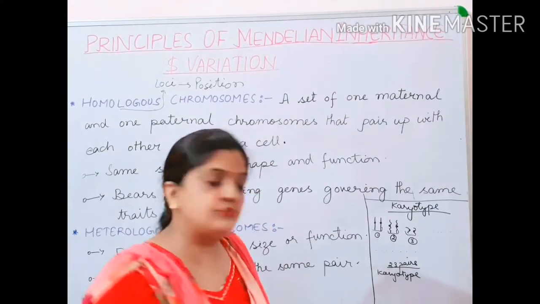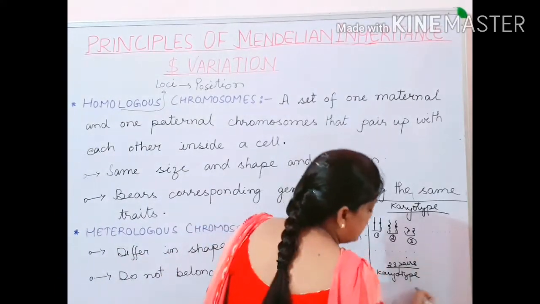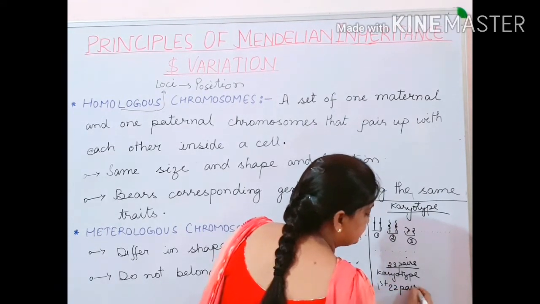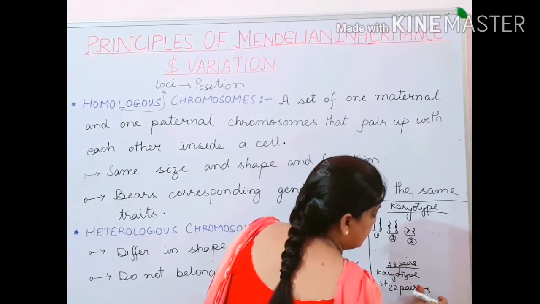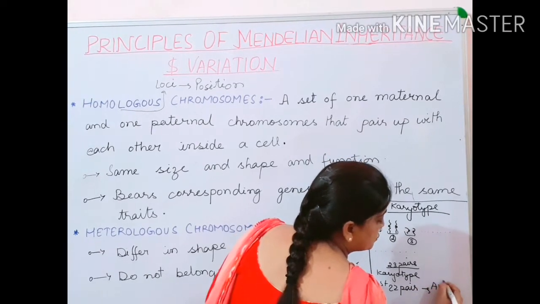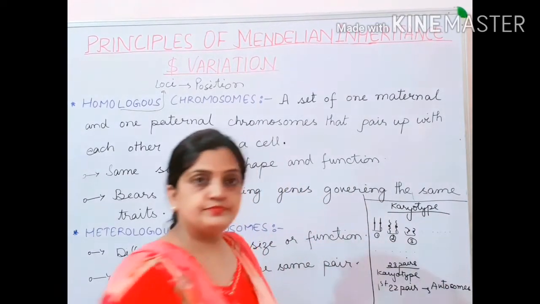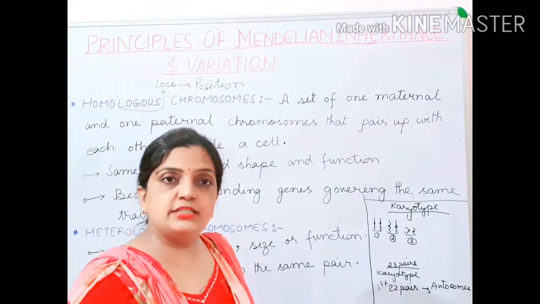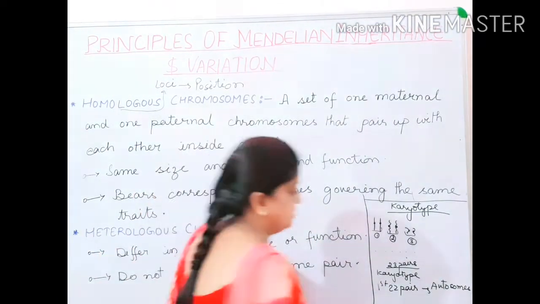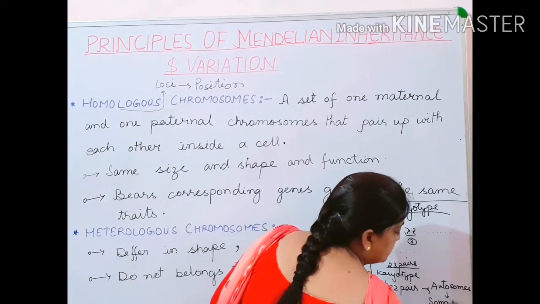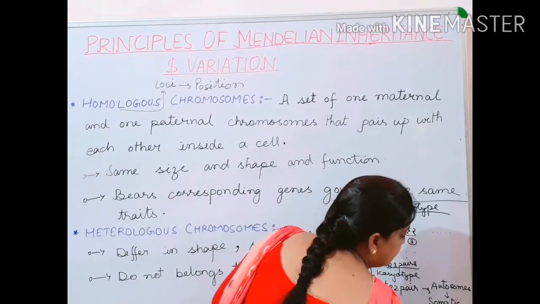Now children, in these 23 pairs, the first 22 pairs are called autosomes. These 22 pairs of autosomes are responsible for making somatic cells.